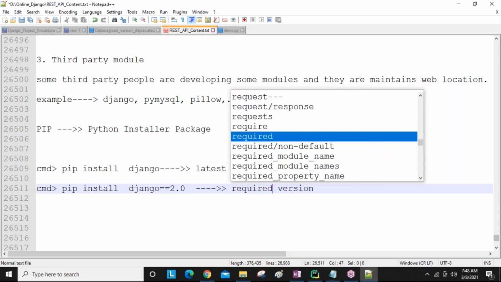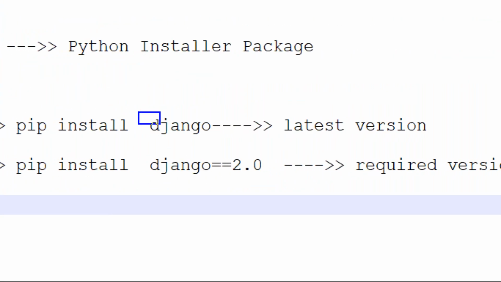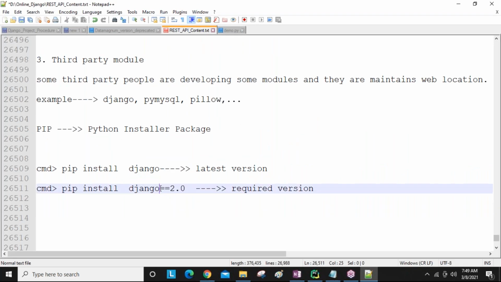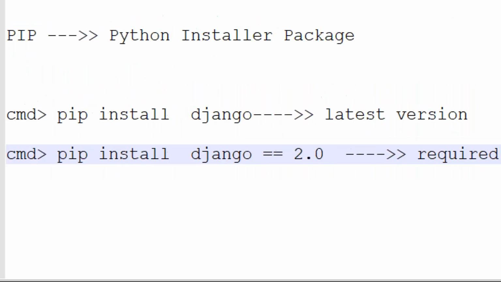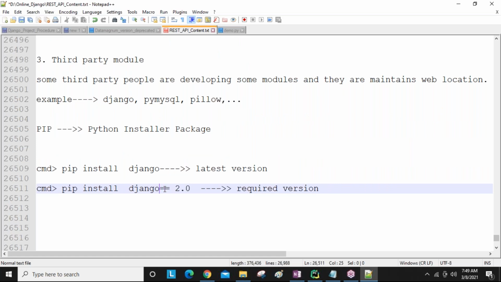So you are going to get the required version. Remember this, guys: pip install Django means only the latest version is found and downloaded. Django double equal to version number means searching for Django with this version, finding it, downloading it, installing it. Here no space is there, guys. Write Django double equal to version number without space. Previously I saw some people taking a space and saying the command is not working for them. So no space; as a single word, you need to write everything.